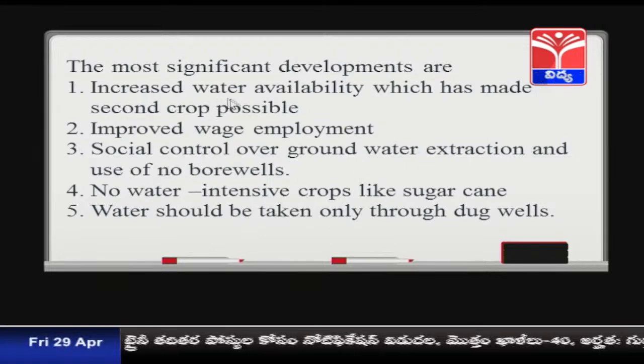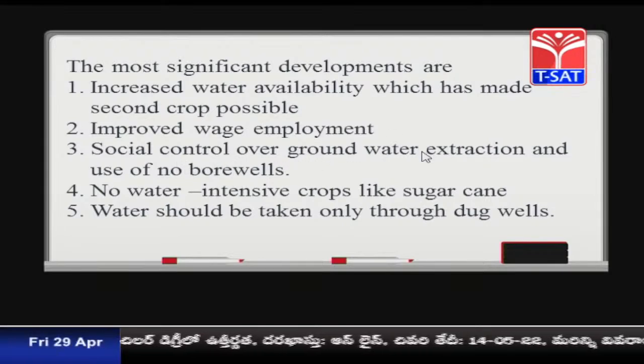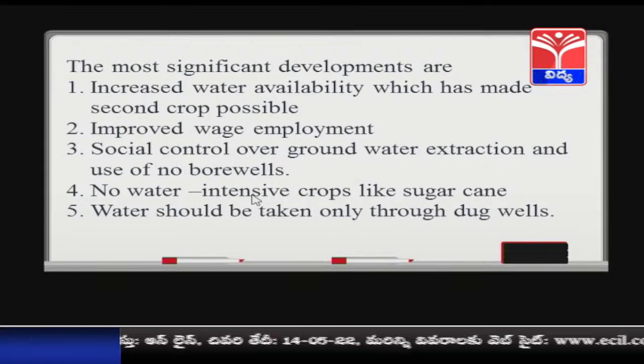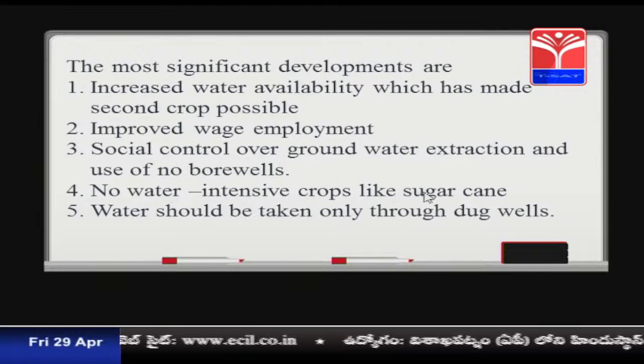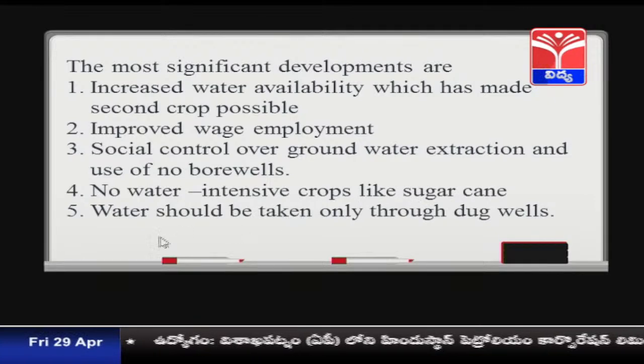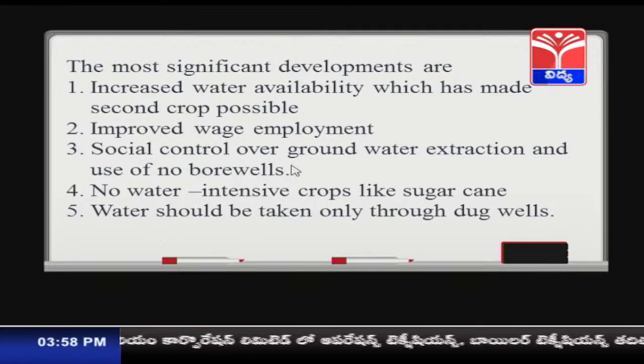So, there was water availability for the second crop, there were wages and employment for the laborers, and even social control over the groundwater extraction, and there were no more borewells. Water intensive crops such as sugarcane were stopped, and water was taken only from dug wells.